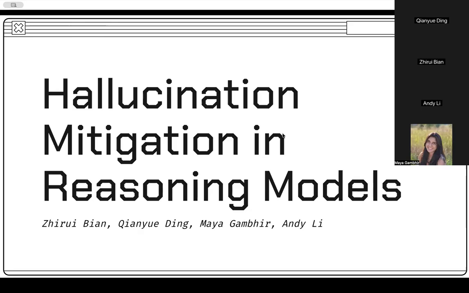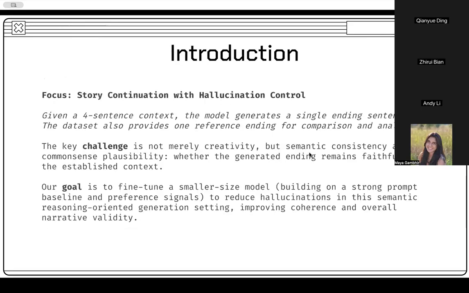Hello, welcome to our presentation on hallucination mitigation in reasoning models. So today we're presenting our project on story continuation with hallucination control.